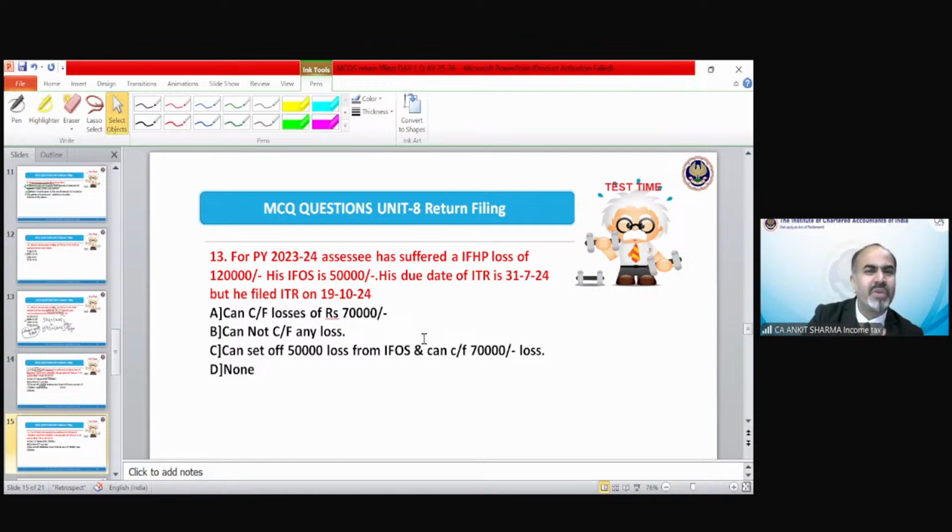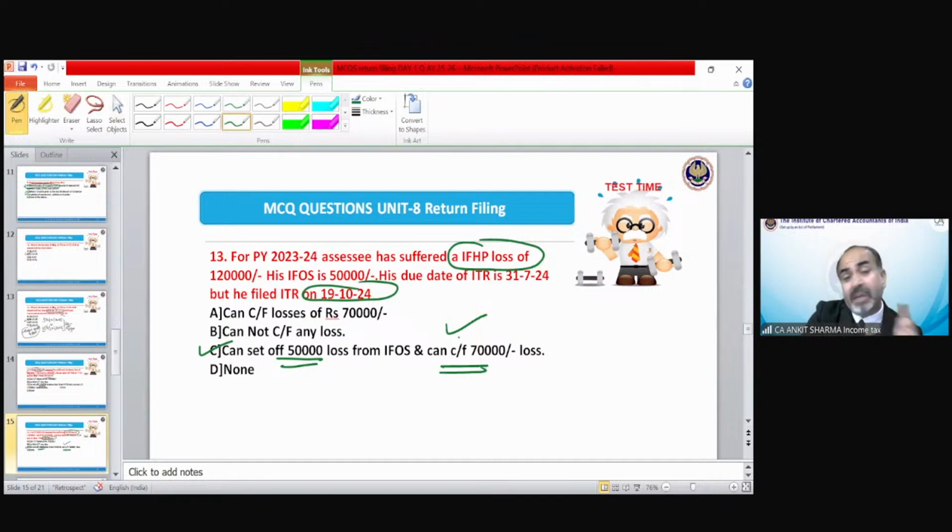Almost the same kind of question for you, but there is an interesting thing. For previous year 23-24, now the loss belongs to income from house property. In case of income from house property, you can carry forward the remaining loss even if the return has been filed after the due date. So the correct option is C: can set off and can carry forward also. Under PGBP, he could only set off but cannot carry forward the losses.